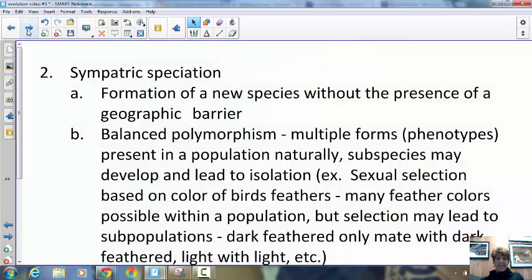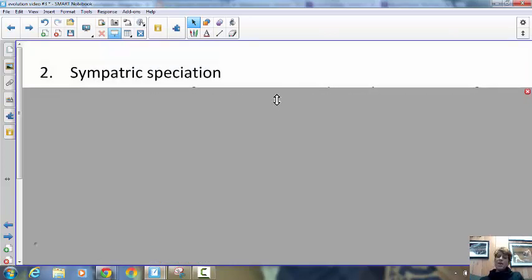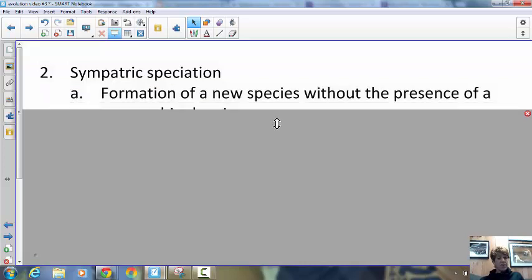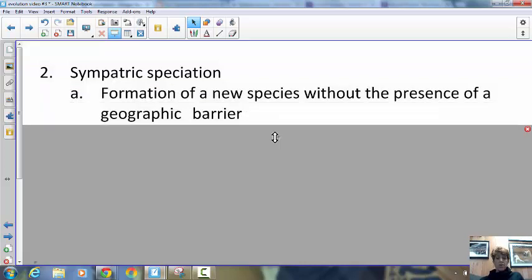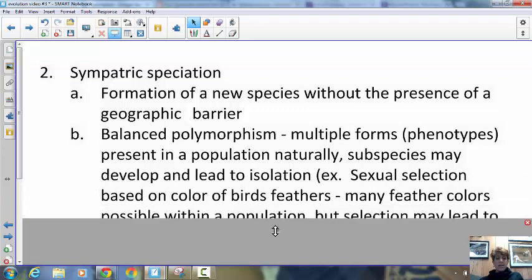All right, next type is called sympatric. So let me cover this up so that you're just writing a little bit at a time. So sympatric speciation, they are actually living in the same place. They're not geographically isolated. So there's got to be something going on right in that area that's causing them to become different. So one example is called balanced polymorphism. And we talked about polymorphism already, to have many different forms capable of existing in the same area.